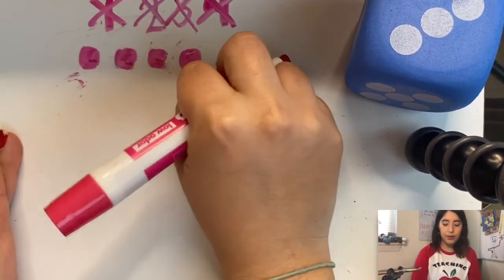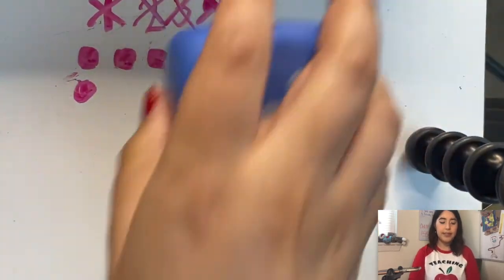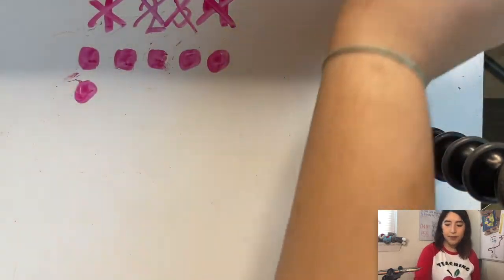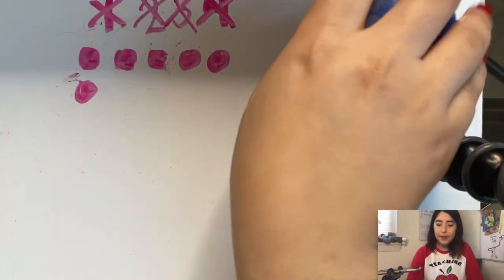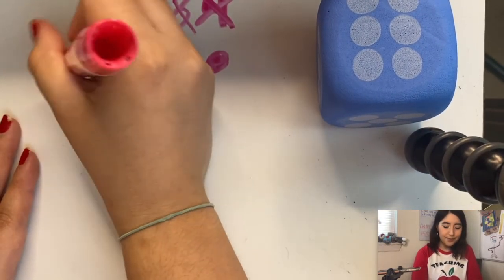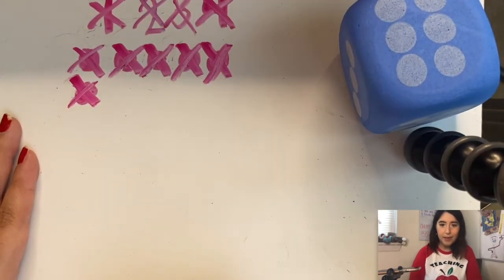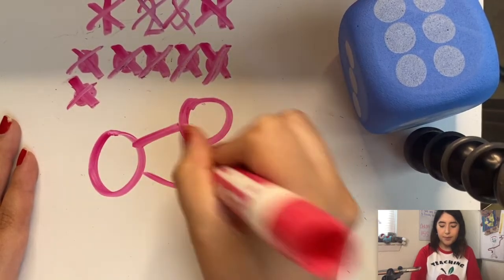1, 2, 3, 4, 5, 6. Let's see what number my dice lands on. It has to be different than one we've already got. It landed on 6. So what do I do? Cross out 6. I cross out all of them. I wonder how that would look in my number bond.